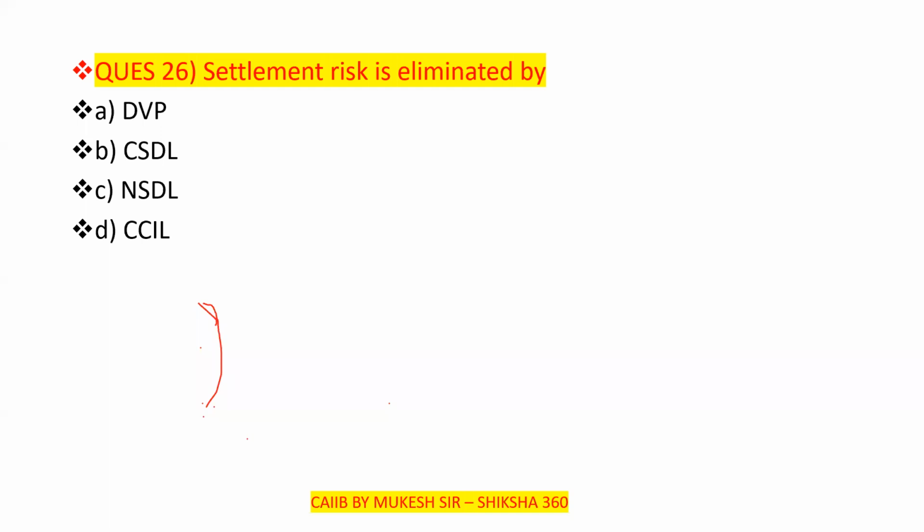So settlement risk is eliminated by which of these: DVP, CSDL, CCIL or NSDL? What will be the correct answer here?